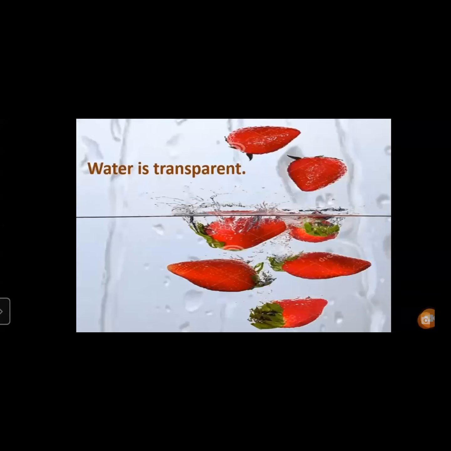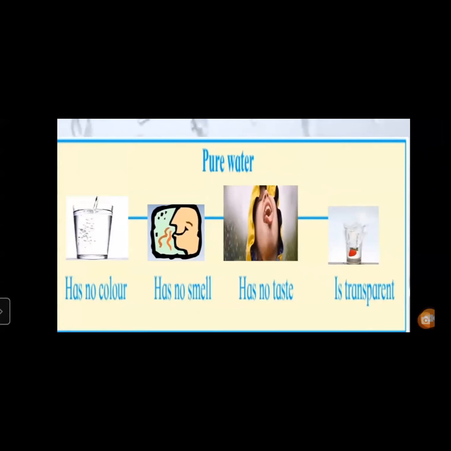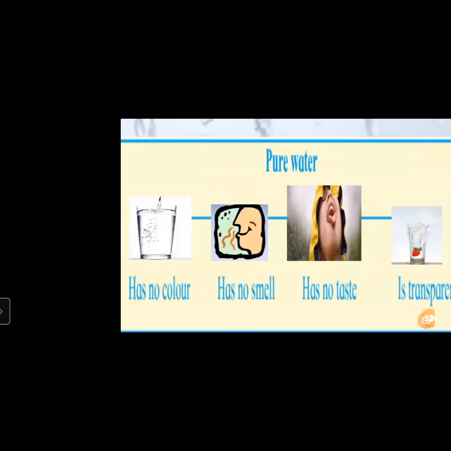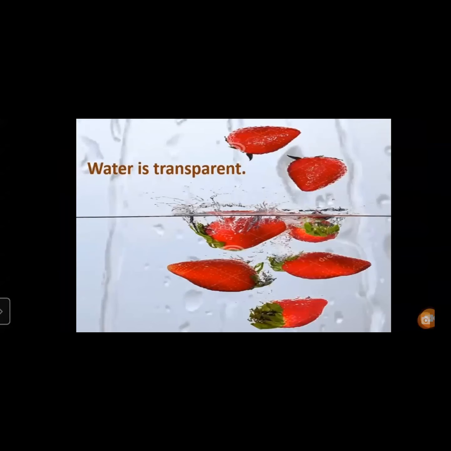Now water has no color. Pure water has no color. Pure water has, yes, children, no smell. Pure water has no taste. So pure water is transparent. Now, children, here we use a strawberry to show water is transparent. Okay. Now let us learn more qualities of water.